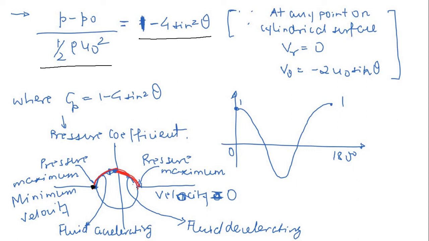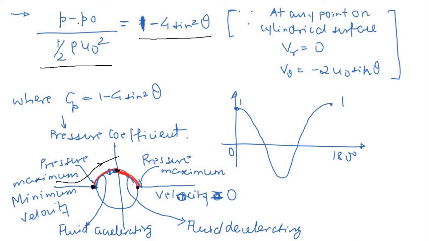And again at this point you will find the pressure maximum and the velocity minimum, which we know is 0. Another very beautiful thing happening: from here to here you will find that the fluid is accelerating, right? It is coming like this, and from here to here it is going to accelerate, and in this zone from here to here it is going to decelerate.